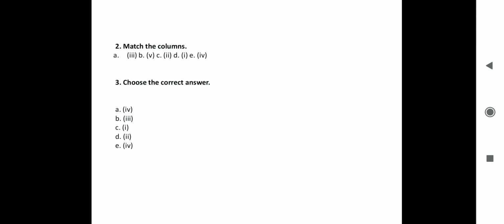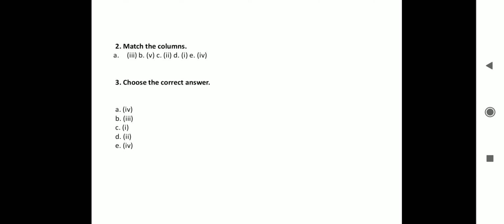Shipbuilding, automobile, iron and steel, all of these. Those who read the chapter carefully will be able to answer. It is all of these. Shipbuilding, yes, it's a large scale industry. Automobile, yes. Iron and steel, yes. So all of these is the correct answer.